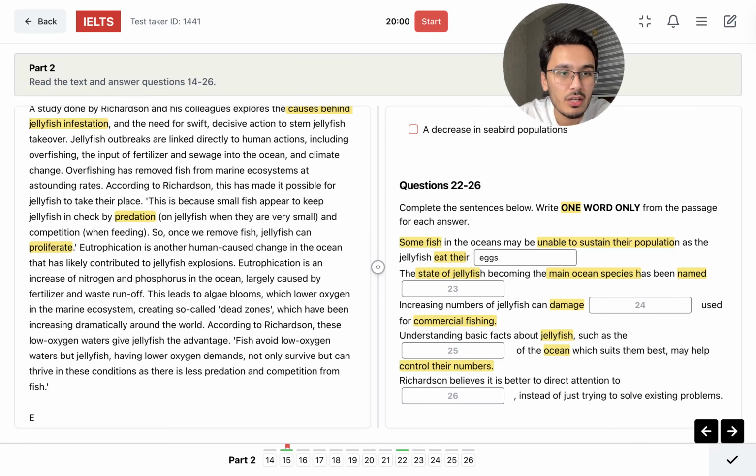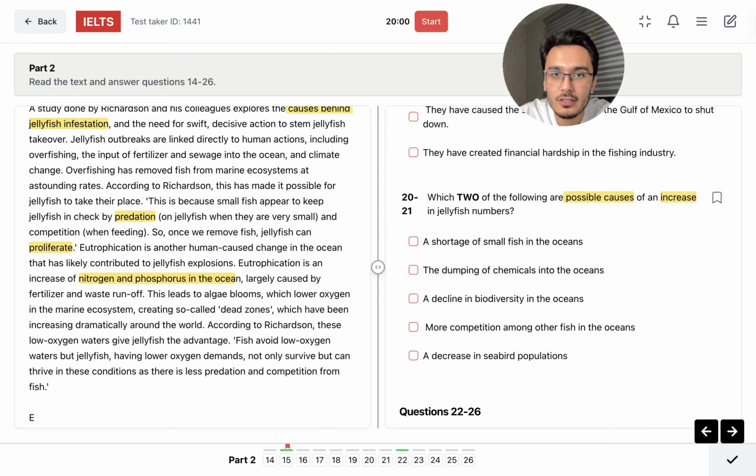Eutrophication is an increase of nitrogen and phosphorus in the ocean, largely caused by fertilizer and waste runoff. Causes increase in shortage of small fish in the oceans, dumping of chemicals into the oceans, decline in more competition among other fish in the oceans, a decrease in seabird population. Gosh, it's so hard.